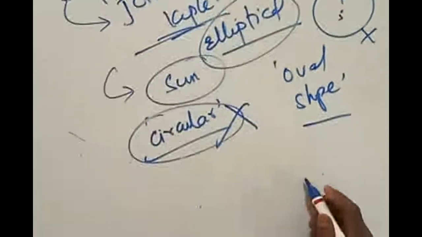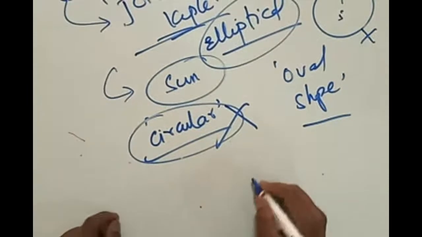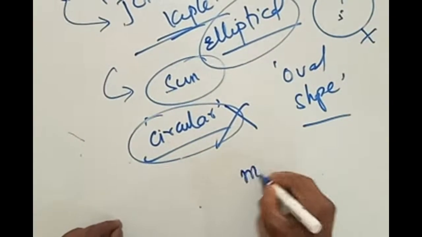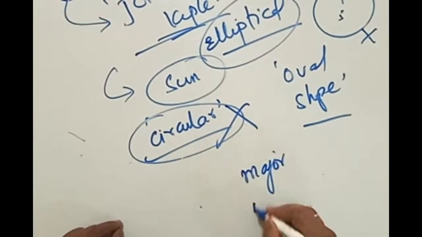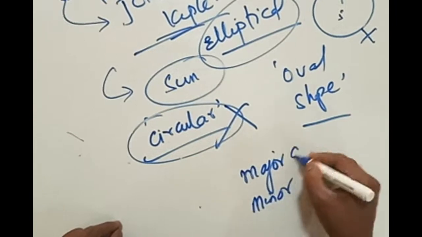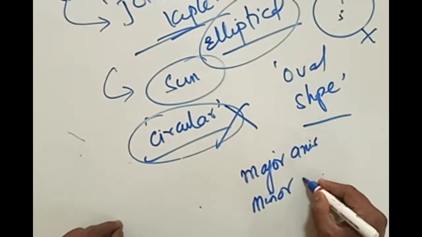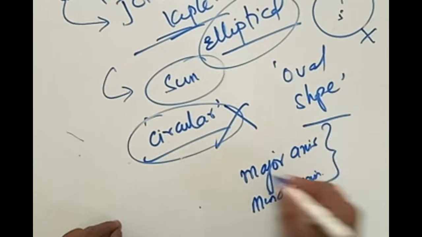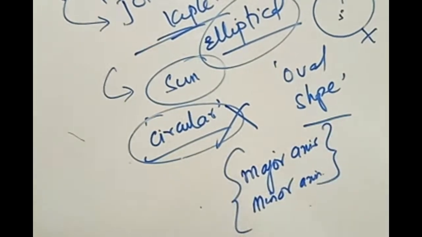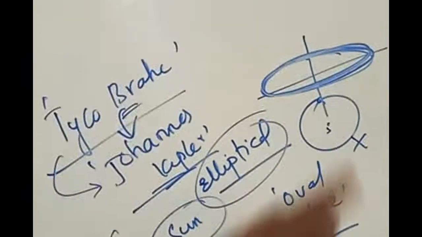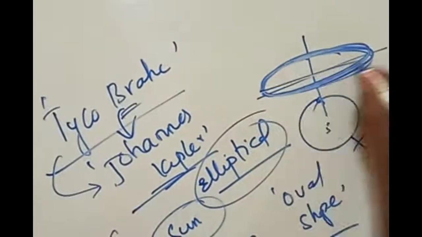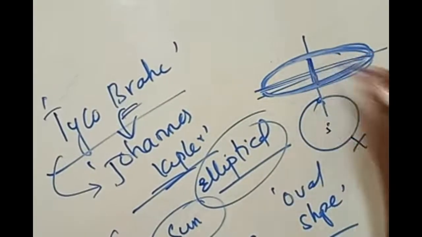An elliptical path has two things in it, called the major axis and the minor axis. Clearly you can check that this is the lengthier side and this is the shortest side.